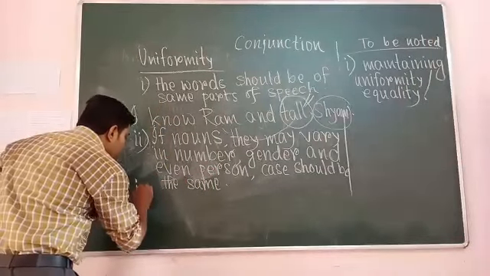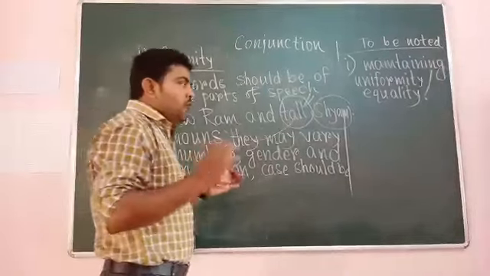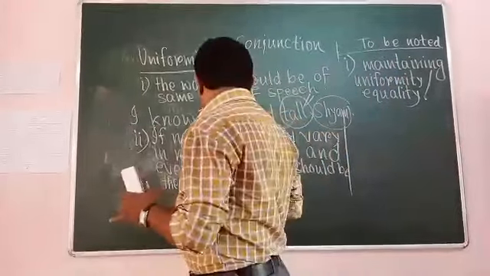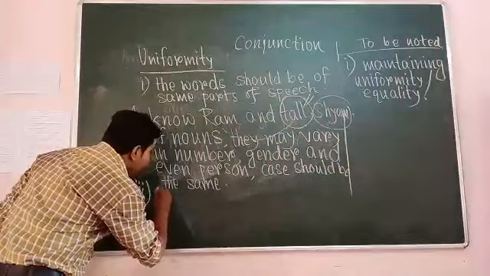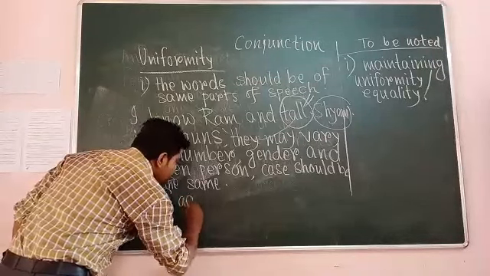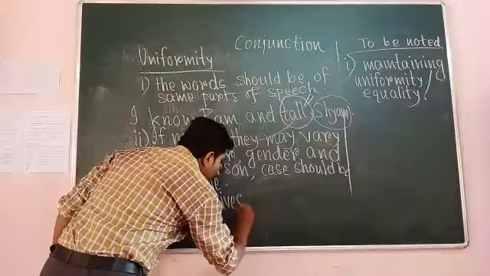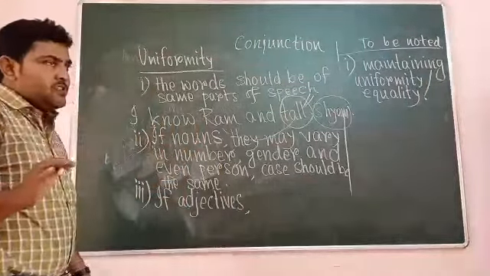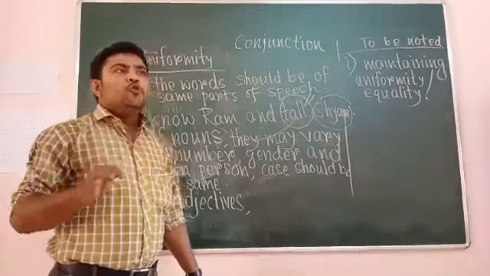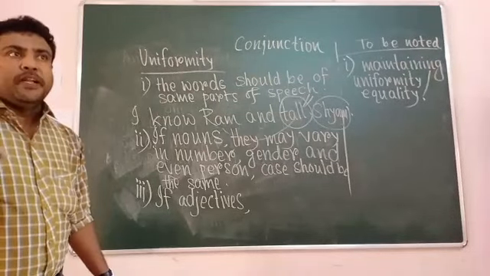Number 3, if you find that the words are adjectives, you know, degrees are related to adjectives. So uniformity in degrees should be maintained.